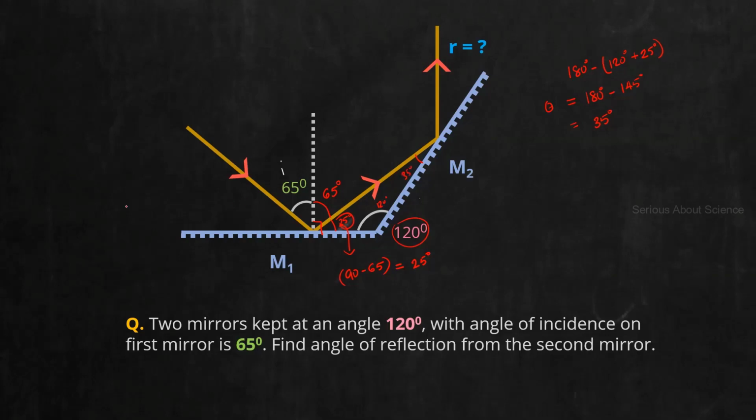Now, once you have this angle, we can easily find the angle of incidence from the first mirror. How? You need to construct a normal. So this angle will give the angle of incidence of the second mirror. I can mark it as I2. This will be I1. Now, how much is this? It is 90 minus 35, which is 55 degree. And if angle of incidence is 55, angle of reflection will also be 55. So here the answer is 55 degree.